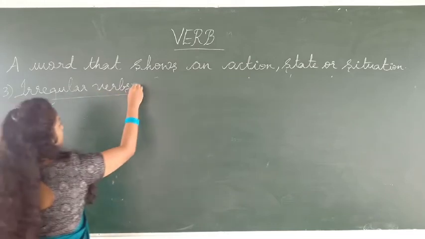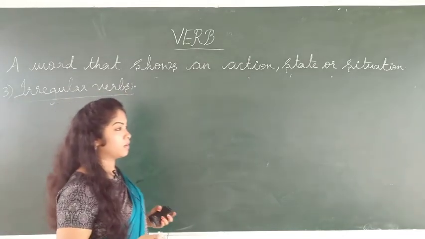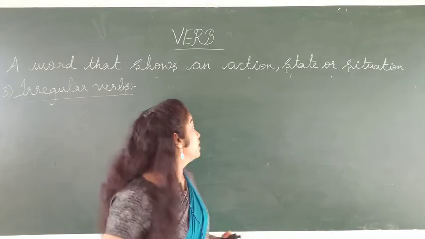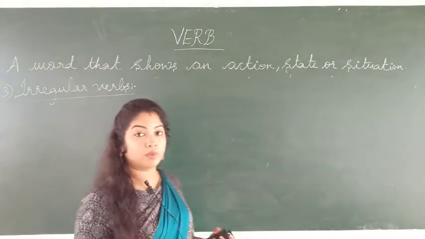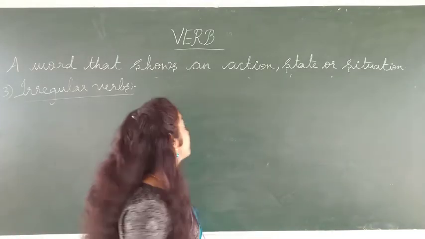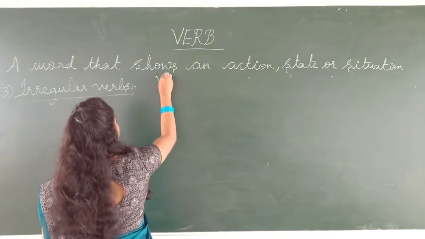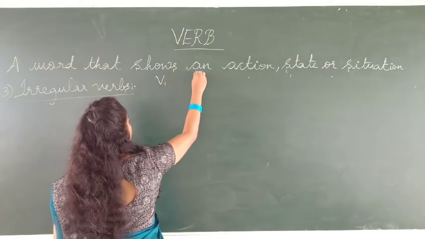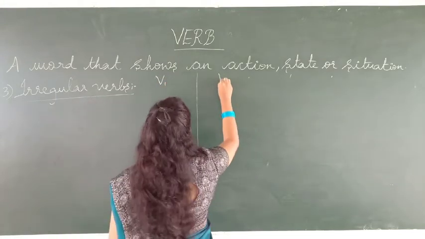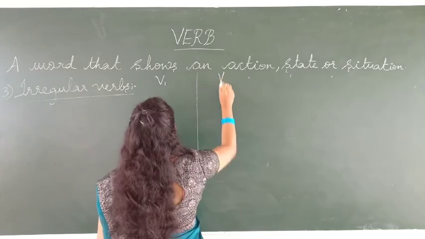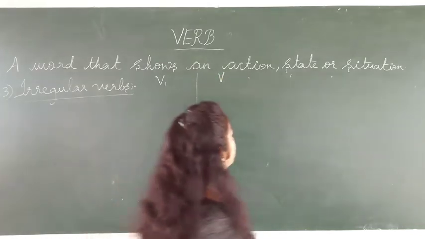So irregular verbs means there are many irregular verbs in English grammar. So I'll just list down a few irregular verbs, okay?